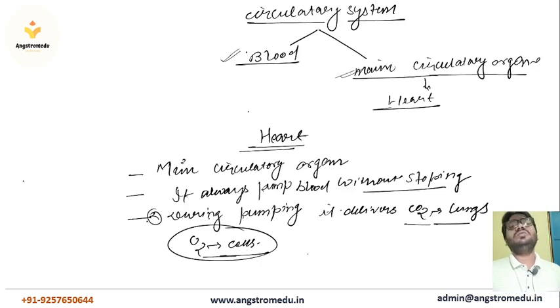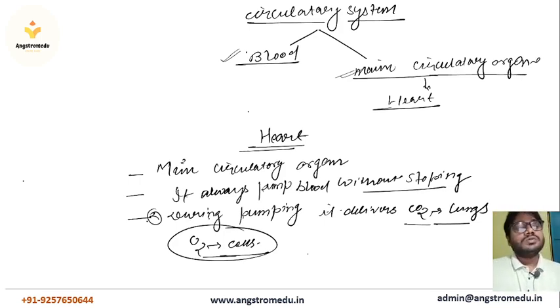In circulation you will understand clearly how CO2 goes to the lungs, and from the lungs moves outside our body, and how oxygen is taken into our lungs, and from the lungs is transported in our blood, and blood transports it to our whole body. So this is the circulation part. I will tell you in detail. We are discussing the heart here, so we will discuss only the key functions of the heart. Circulation is a different topic.